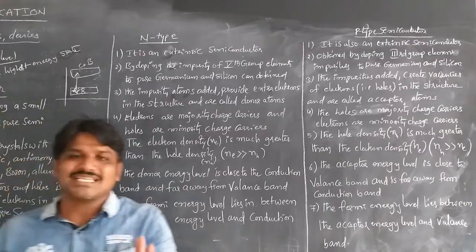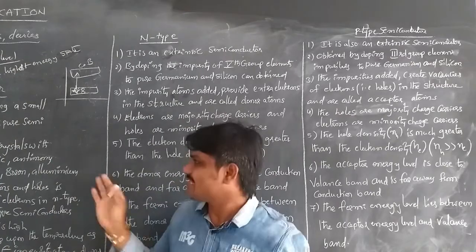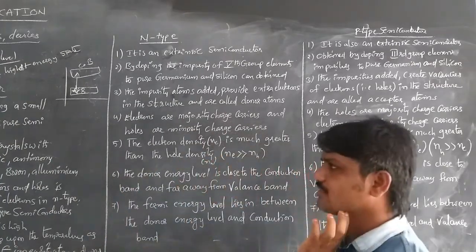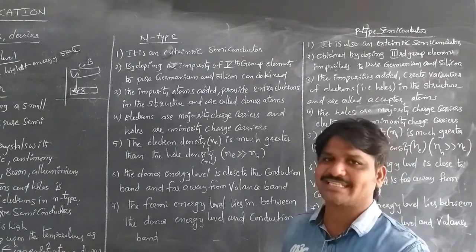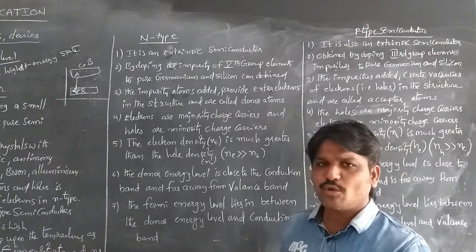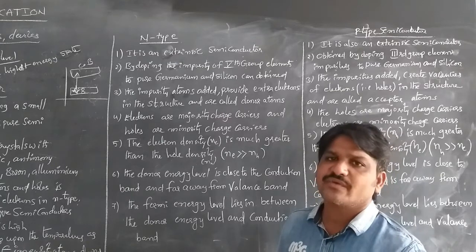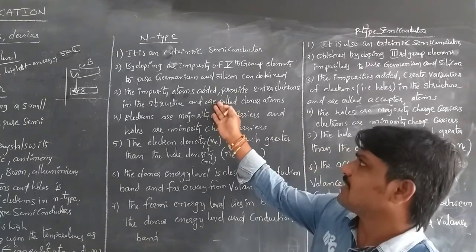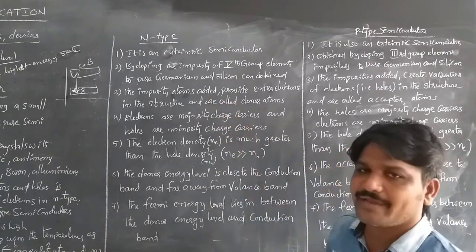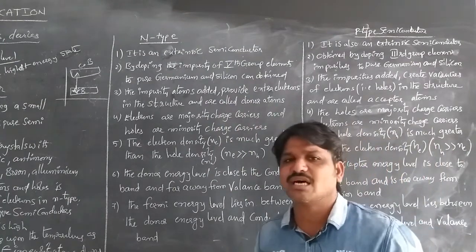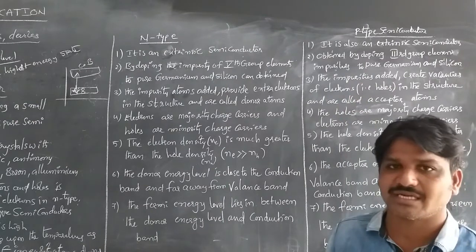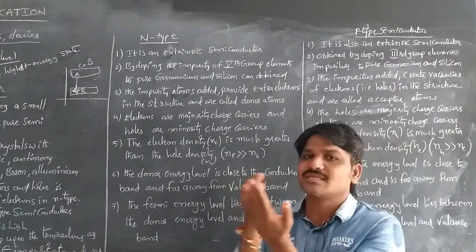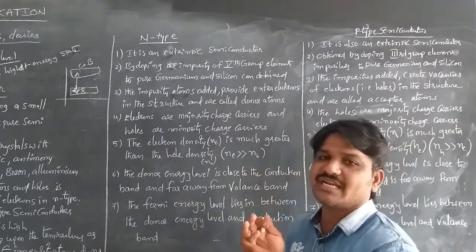After knowing the distinction between extrinsic and intrinsic semiconductors, now we are going to discuss how, by doping the pure semiconductor with impurities, we can get extrinsic semiconductors. By doping pentavalent impurities we get the n type semiconductor, and if we add third group, that is trivalent, impurities, we get the p type semiconductor. Then what is the difference between p type and n type semiconductors?